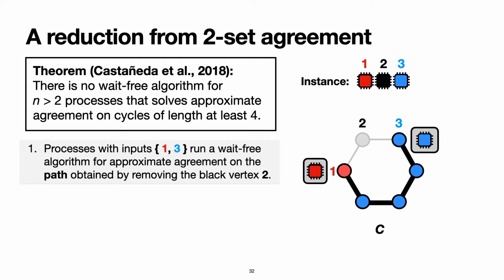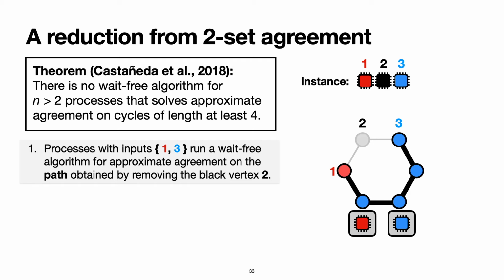In the first step, processes with inputs 1 and 3 start on the red and blue vertices of the cycle C. Then they run a weight-free approximate agreement algorithm for the path obtained by removing the black vertex of the cycle C. Recall that approximate agreement on the path is an easy problem and can be solved in a weight-free manner. Thus, the values of these processes will converge to vertices on some edge of the highlighted path.